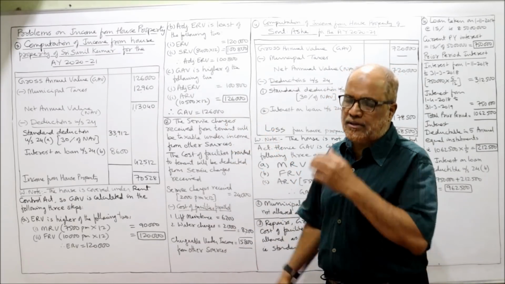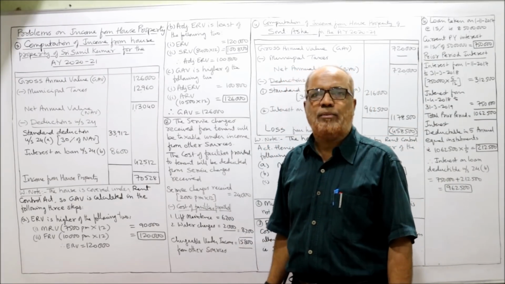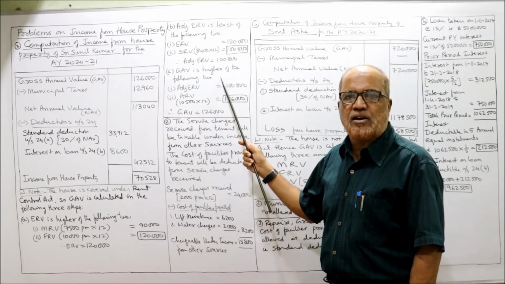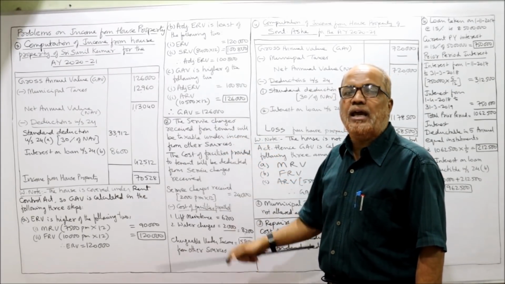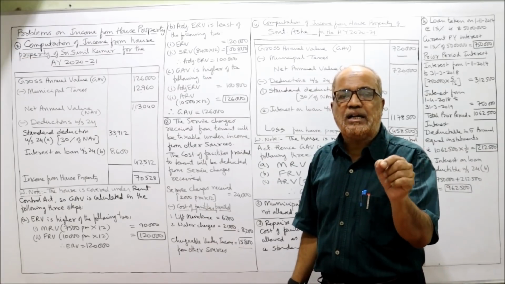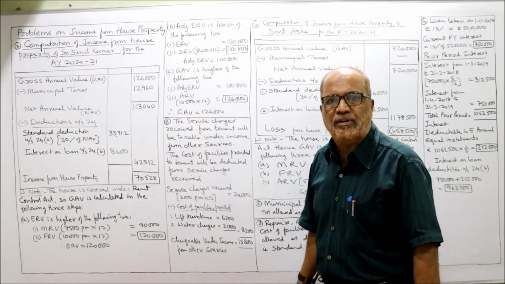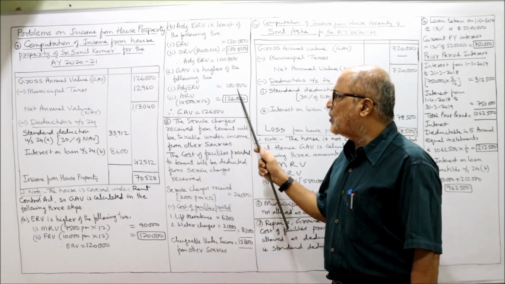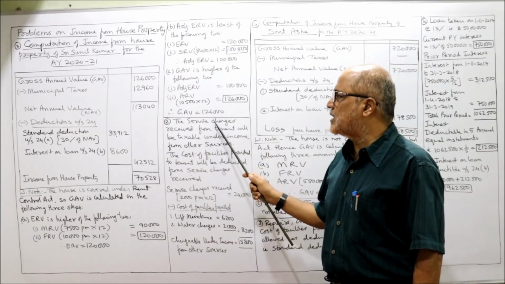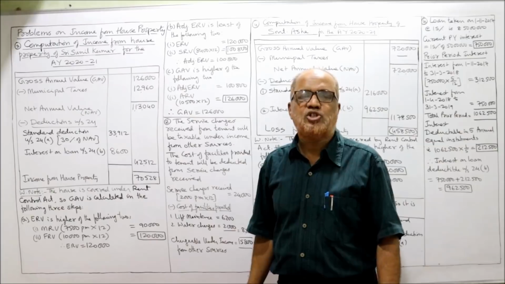2 steps completed. Third step, GAV is higher of the following two amounts. Adjusted ERV 1,08,000 or ARV, actual rental value. Actual rental value given in the problem 10,500. So 10,500 into 12, 1,26,000. Higher of these two, 1,26,000 is the GAV. Exactly same steps what we have done in the previous problem.